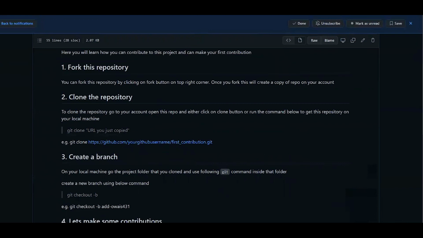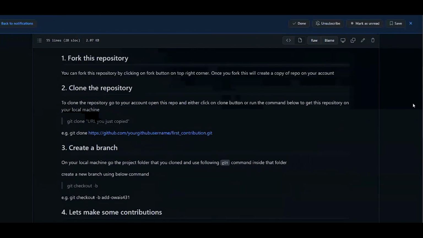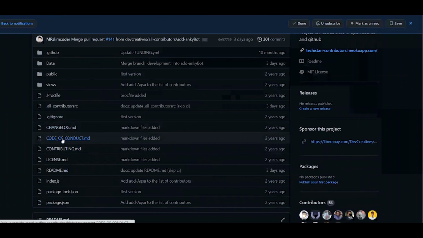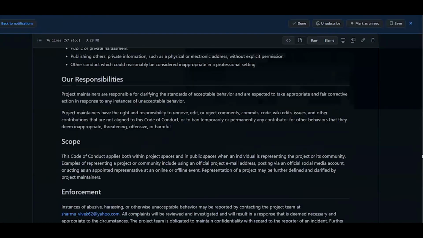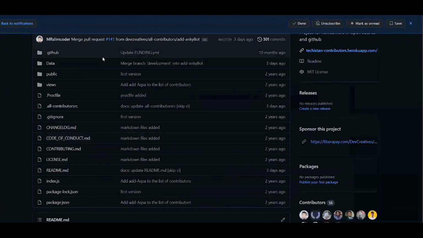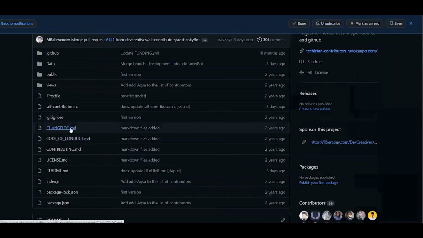Contributing.md is a file mostly open source developers search for. They think, I know this project, I saw this project, but how am I going to contribute to it? So here are the overall instructions of how you can contribute within this project, and the code of conduct. The code of conduct is a file which open source developers use if they find a team member is abusive, or someone is copying the code, they can also contact on this email address.